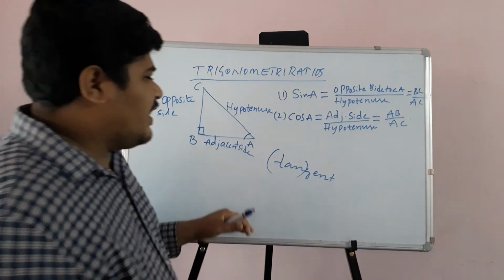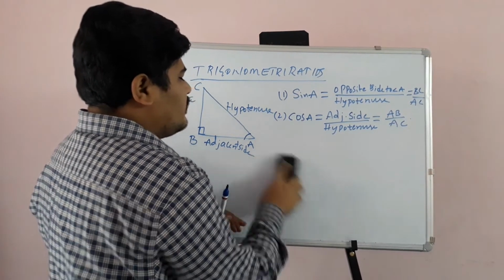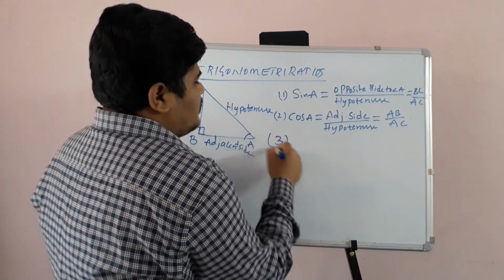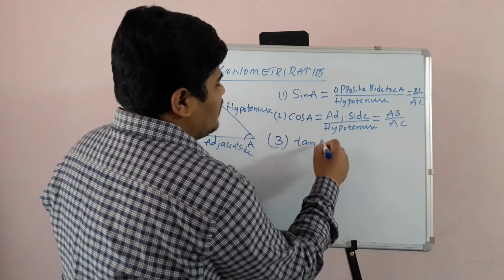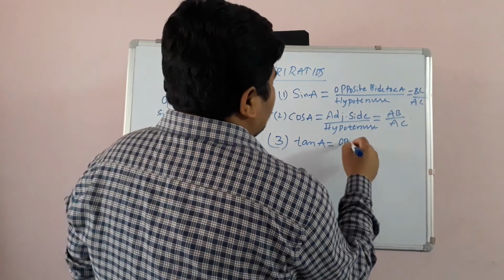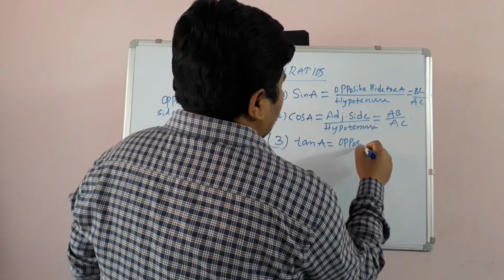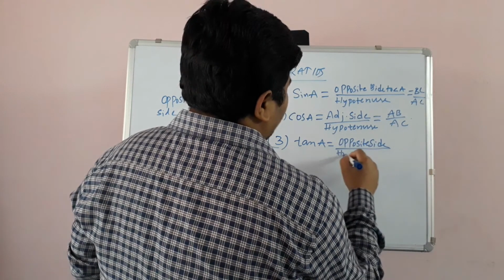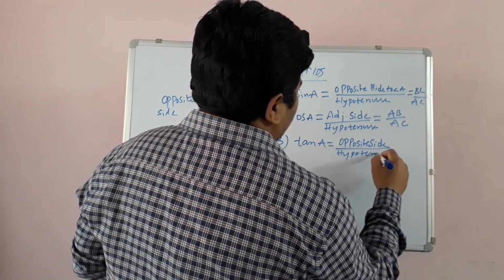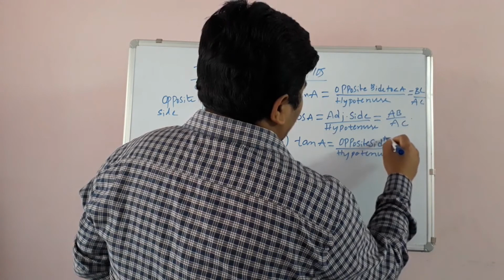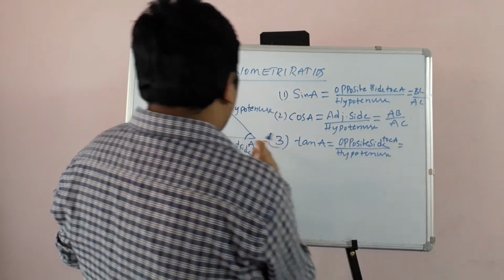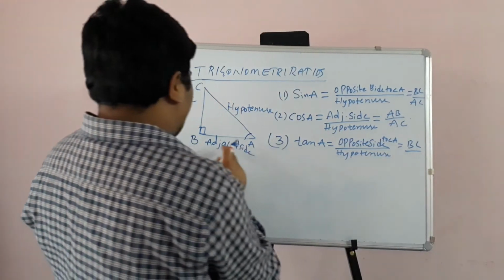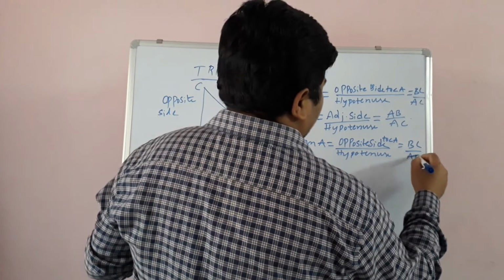So tan A is equal to opposite side by adjacent side. The opposite side to angle A is BC, by the adjacent side to angle A, which is AB.